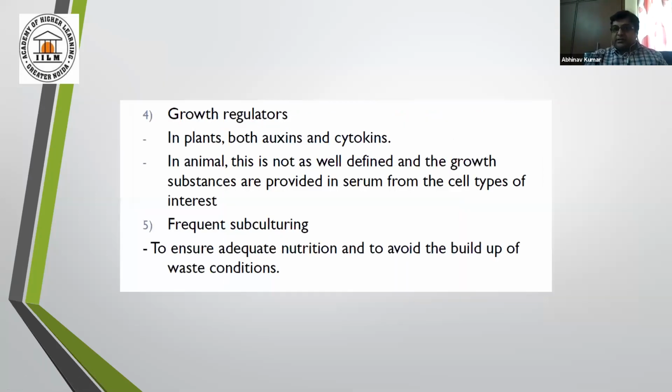There are growth regulators. You know what growth regulators are? They are the hormones. So in plant, both auxin and cytokinin play a major role as growth regulators. Fine. In animal cell culture, it is not as well defined, and the growth substances are provided in serum from the cell types of interest.